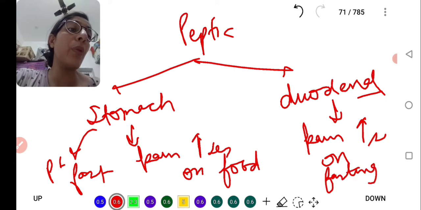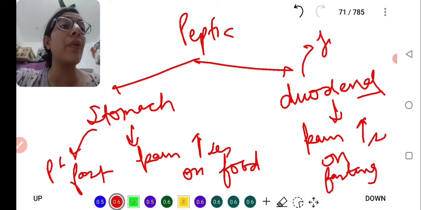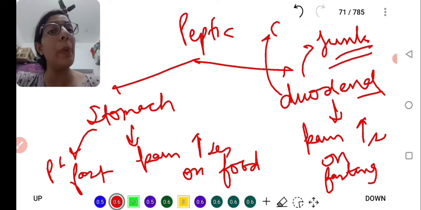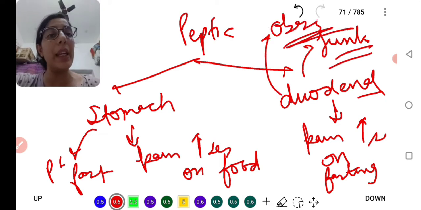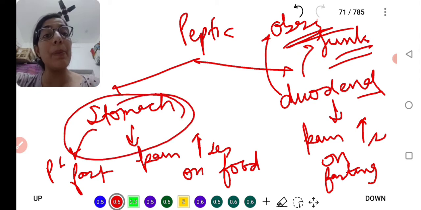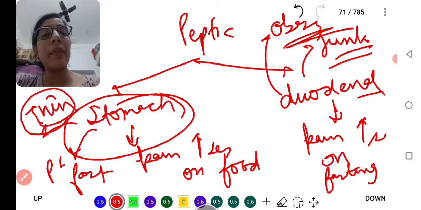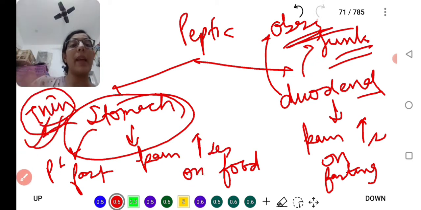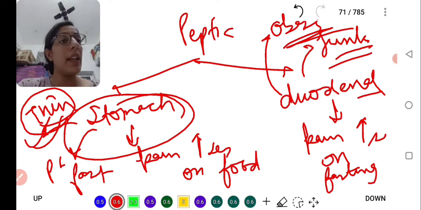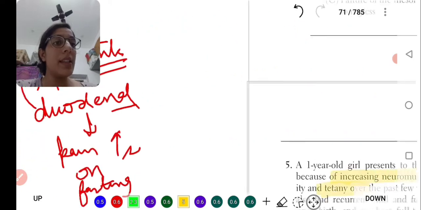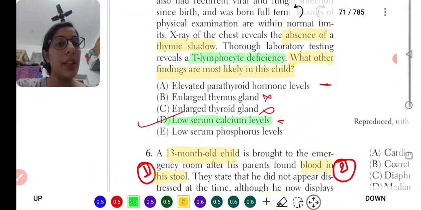So he needs food all the time, especially junk food, to relieve the pain, and such people become obese, while the stomach ulcer patients, because of the fasting, become thin. So we give some antacids and so on. Okay, let's look towards the next option.